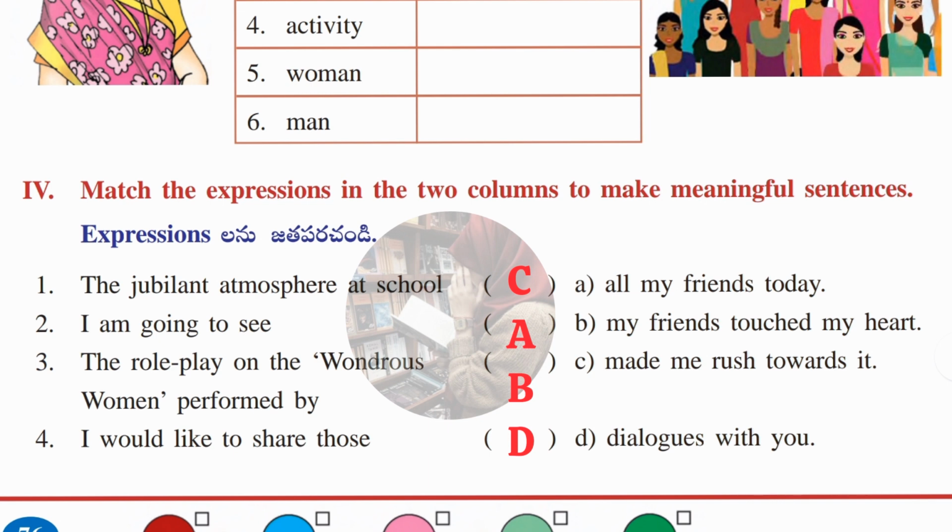Next, I am going to see A, all my friends today. Next, the third one. The role play on the wondrous woman performed by B, my friends touched my heart. Next, I would like to share those dialogues with you, D. These are the answers. Once again, repeating: C, A, B, D.